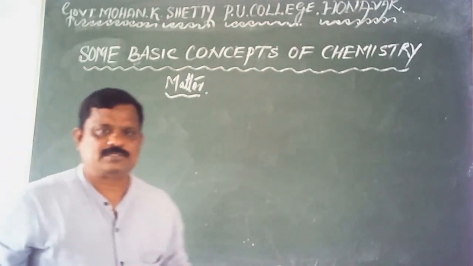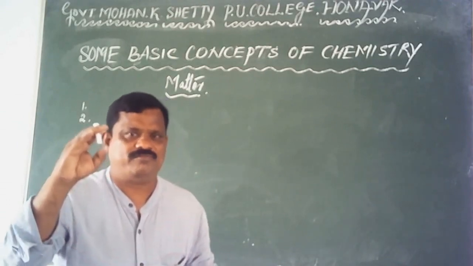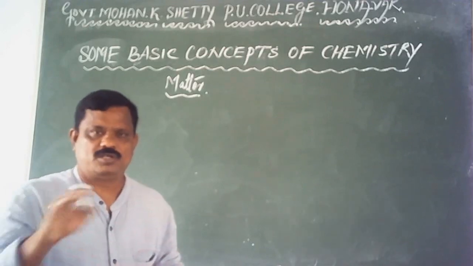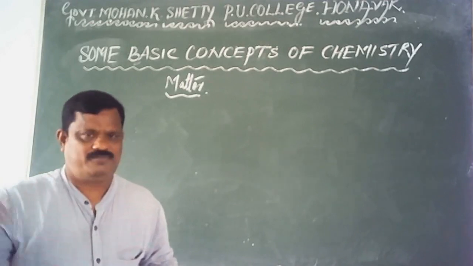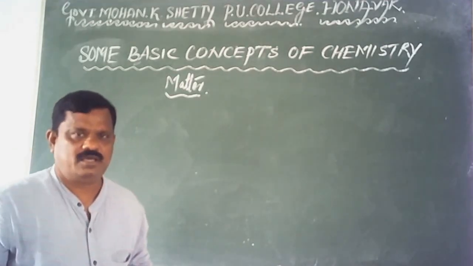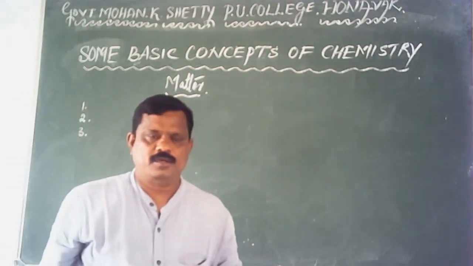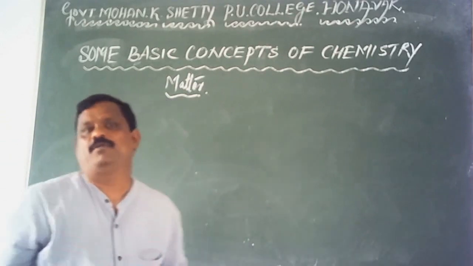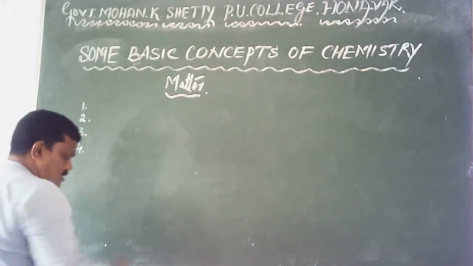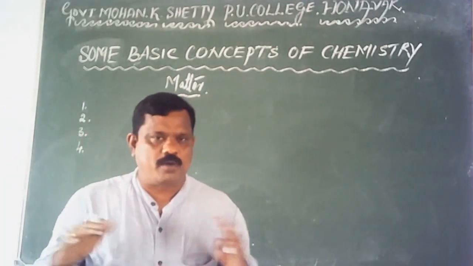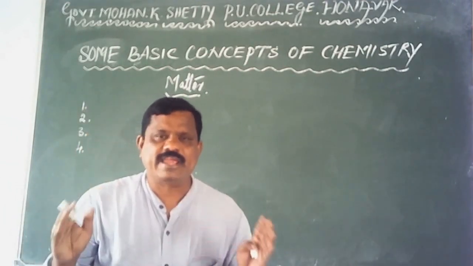Second question is, what are the constituent particles of a matter? What are matters made of? What are the particles present in a matter? Next question is, what are the physical states of matter? Next question is, how are the constituent particles arranged in three different states of matter?